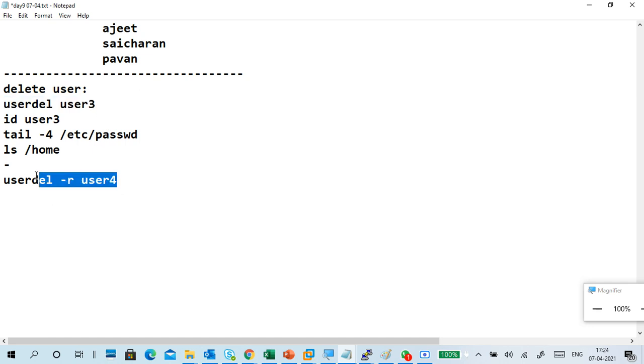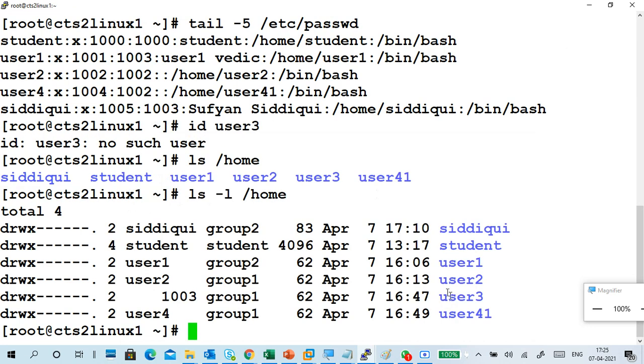For example, user 4 also left from the company. Now I delete the user and I don't want the user4 home directory also.